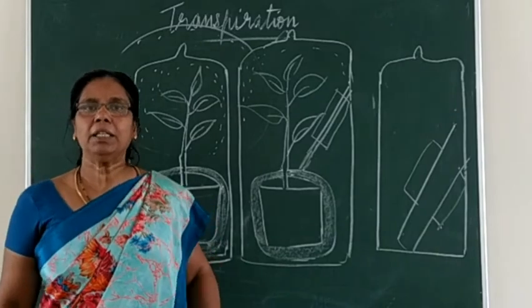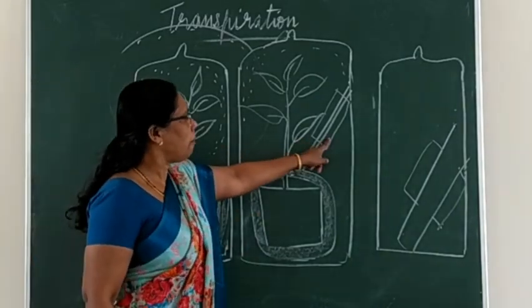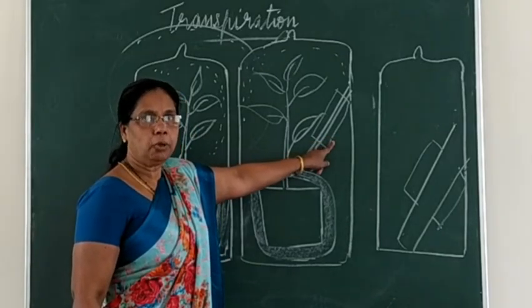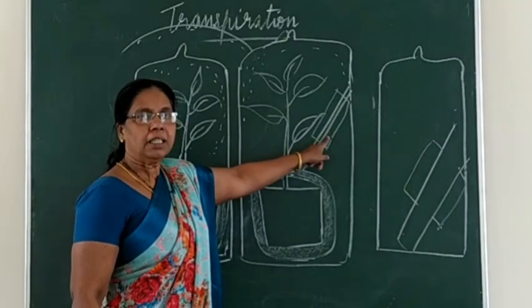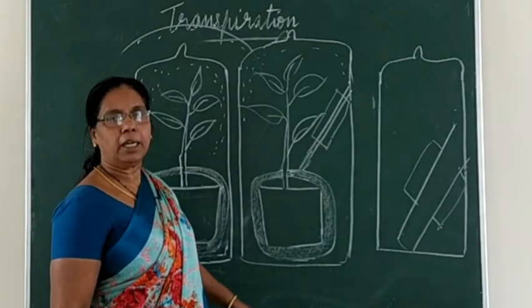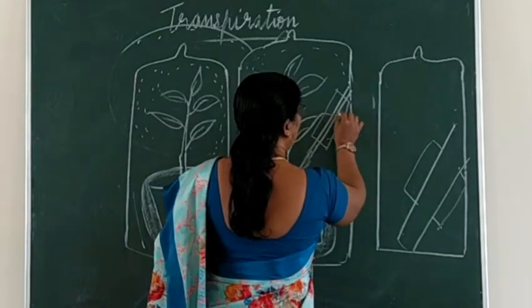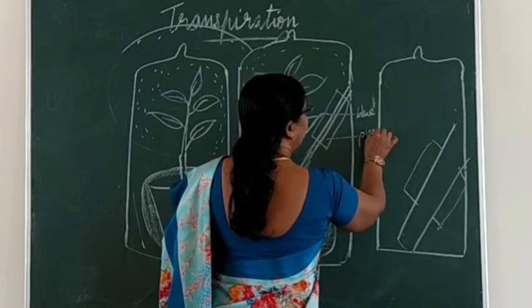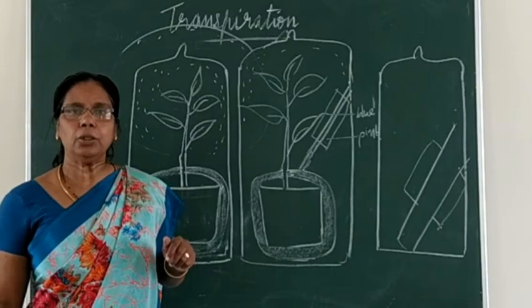Then additionally one thing you can see is this blue cobalt chloride paper. What's this color? Blue. This blue cobalt chloride paper will be changing into what color? Yes, pink color. First it was what color? Blue color. Now it has changed to pink color. What does that show?